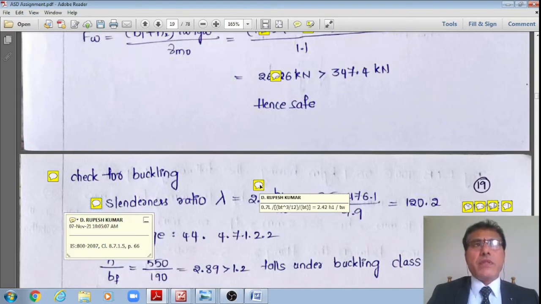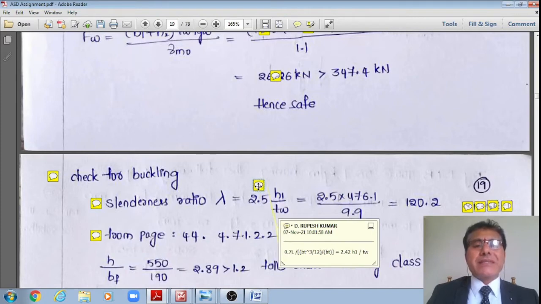Therefore, that now works out to t divided by 2 multiplied by root 3. If I substitute these back in this formula, I get the slenderness ratio lambda equal to 0.7 L divided by t divided by root 12. That works out to a value of 2.42 multiplied by h1 divided by the thickness of the web.